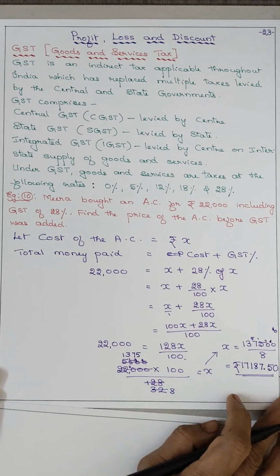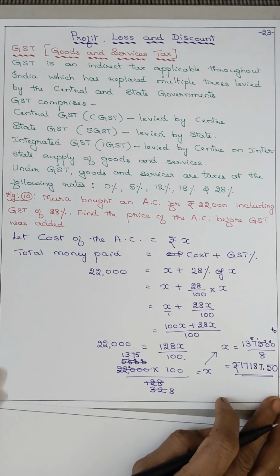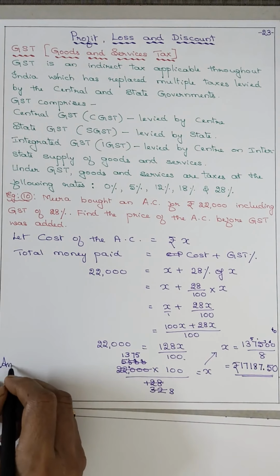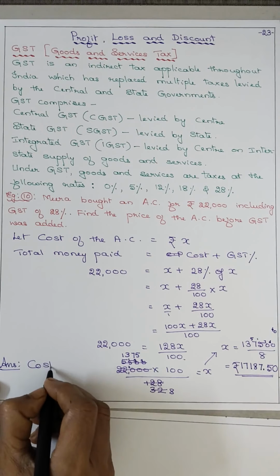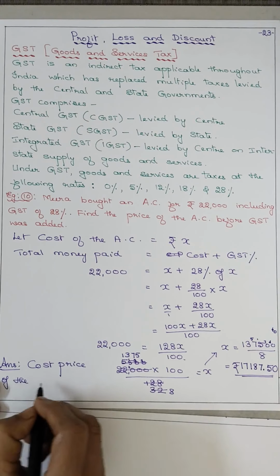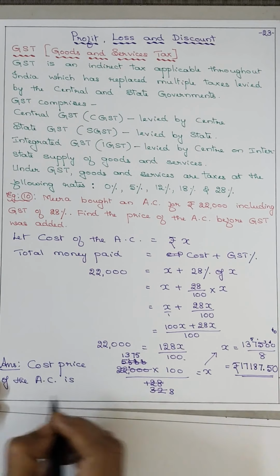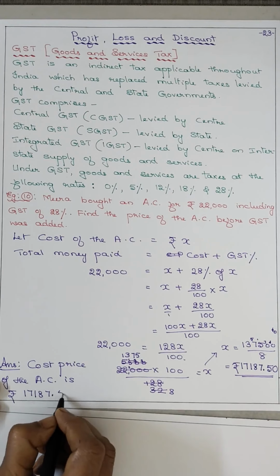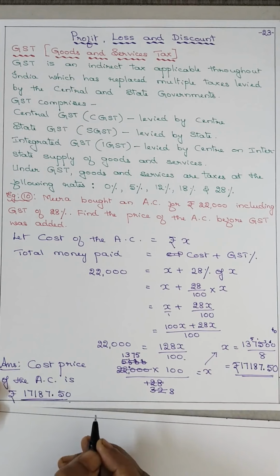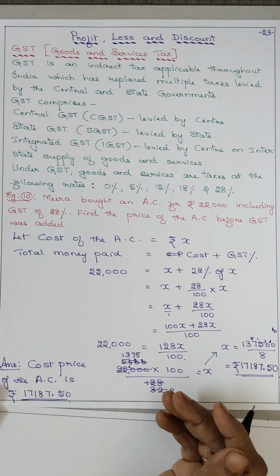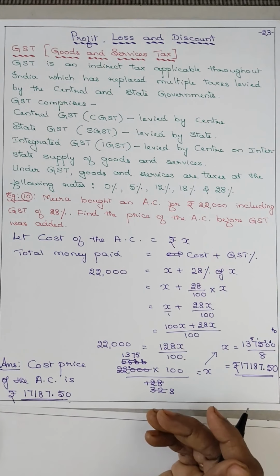So in this calculation you have to be careful. Here it comes in decimals also. So be careful. Answer: cost price of the AC is rupees 17,187.50. Or you can write it as: the cost of the AC before GST was added is 17,187.50.